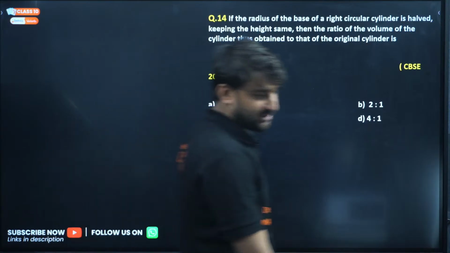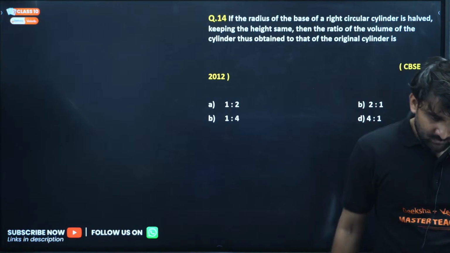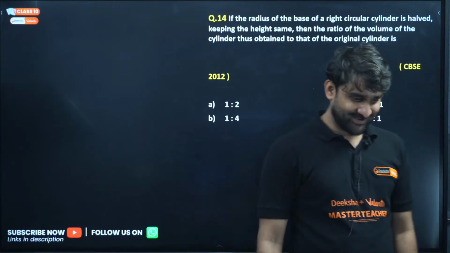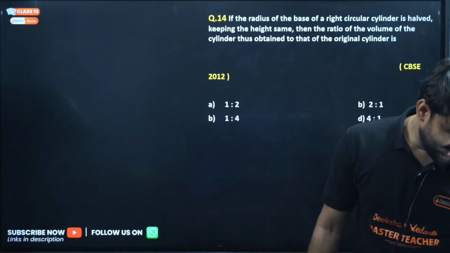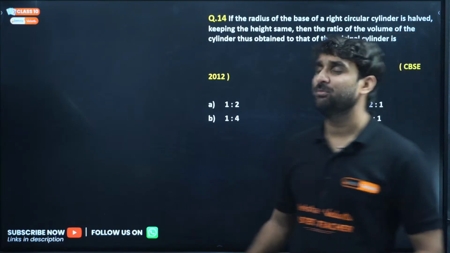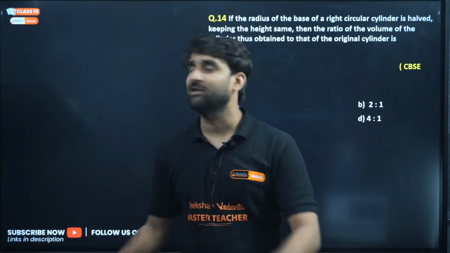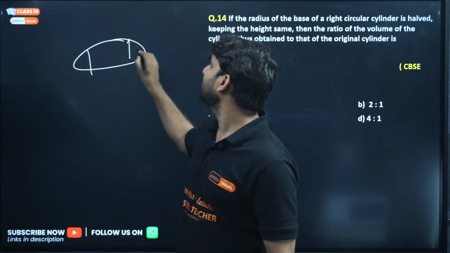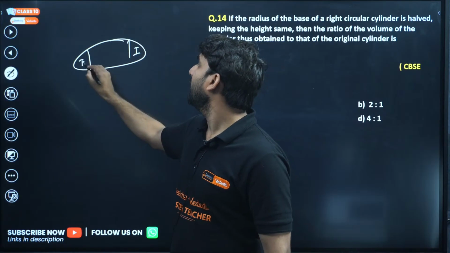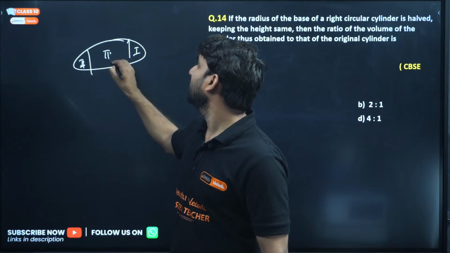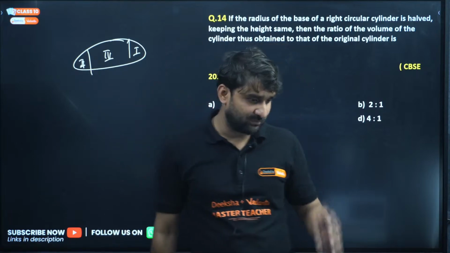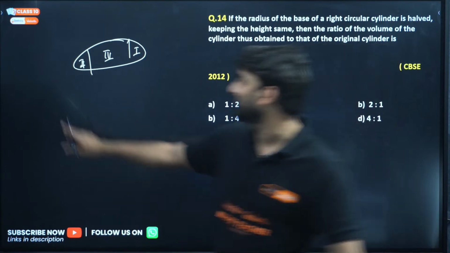Try this question, my dear champions. Yes sir, gulab jamun wala question karao. That is so easy, my dear. Gulab jamun is made up of 2 hemispherical ends and a cylindrical part. That was the question. This is the gulab jamun: 2 hemispherical and this is cylindrical. So sugar syrup is filled in this complete structure. So volume of cylinder plus volume of 2 hemispheres. That is all about the gulab jamun question.